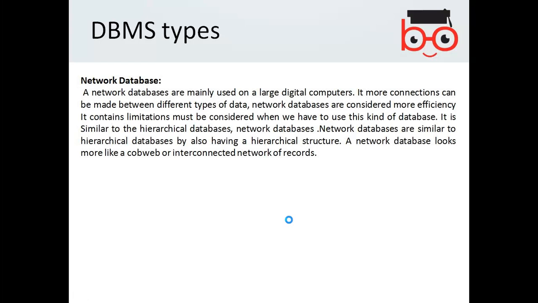For example, if you are interested in a particular database, let's say network database, then you will have to study an entirely different subject. But let's say, for example, if you are doing relational database systems, then you should be familiar with what the other types of database management system are.